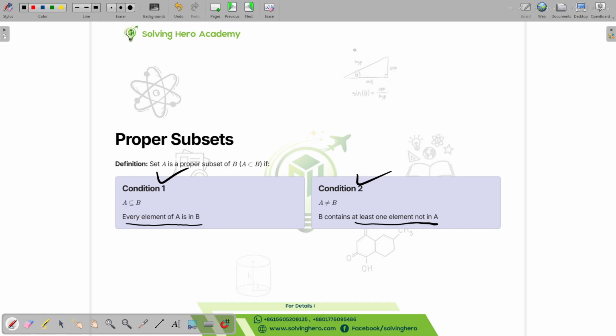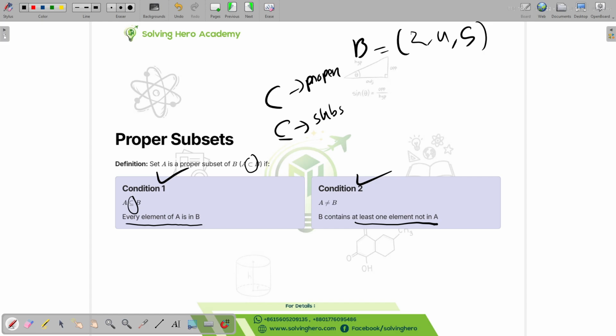What does that mean? Let's say B is 2, 4, 5. By the way, this is the symbol for proper subset, and this is the symbol for subset. One of them is like this, one of them like this. This is the proper one, and this is just subset. So let's say we have this set of 2, 4, 5.